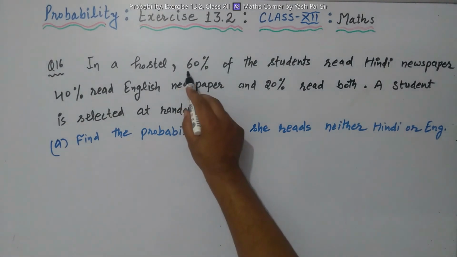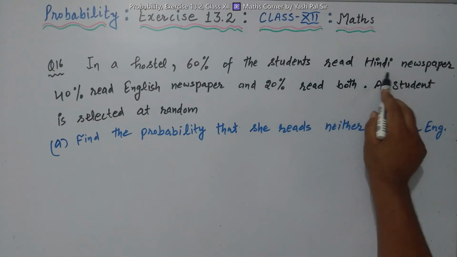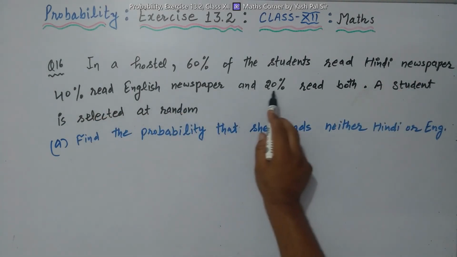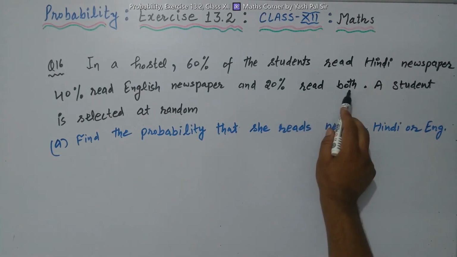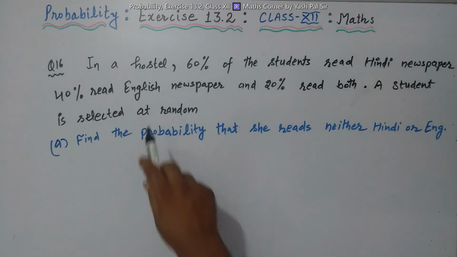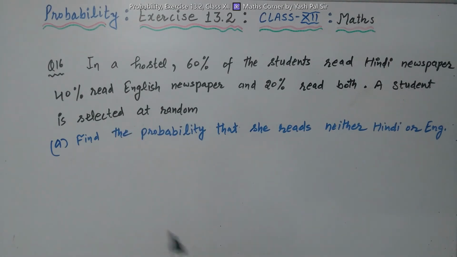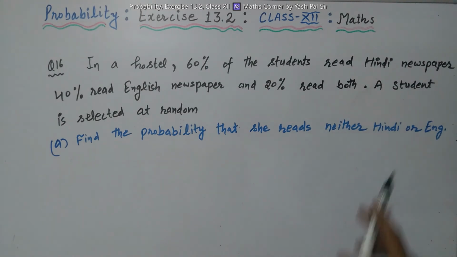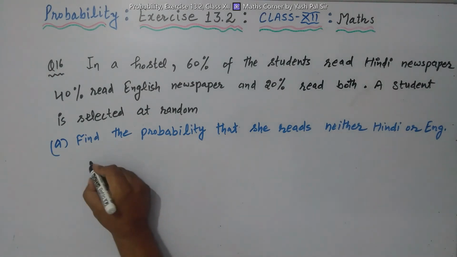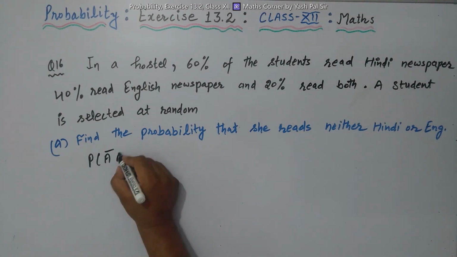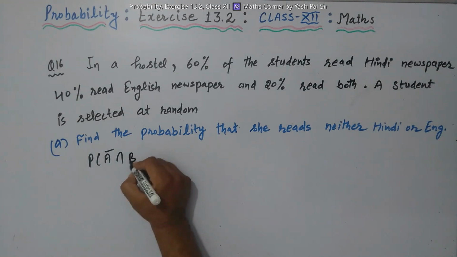Question number 16 now we have. In a hostel, 60% of the students read Hindi newspaper, 40% read English newspaper, and 20% read both Hindi and English newspaper. A student is selected at random. First part, A part: find the probability that she reads neither Hindi nor English newspaper. So what is the meaning of this? We have to find the probability of not A and not B.